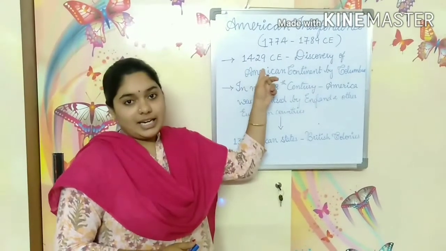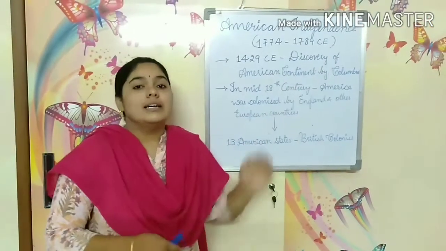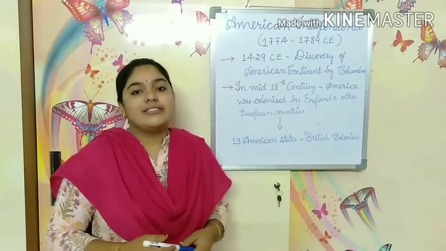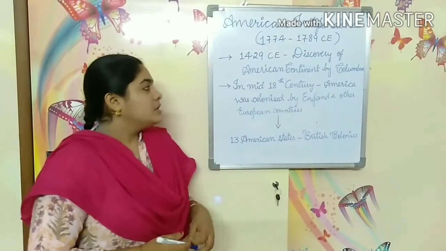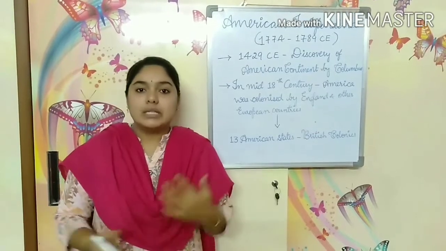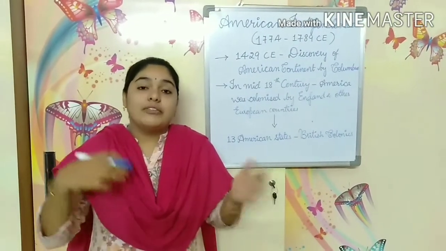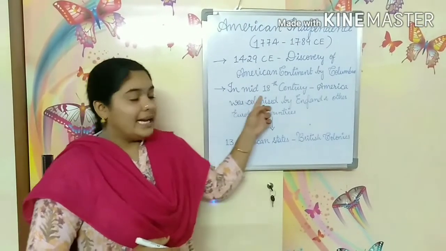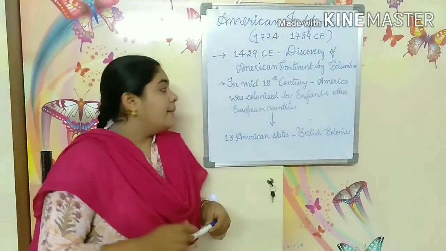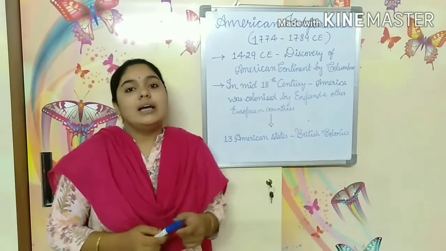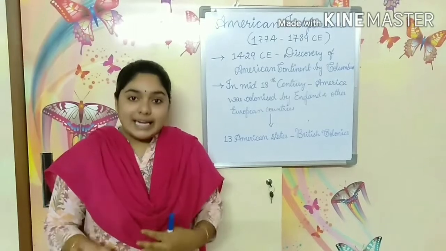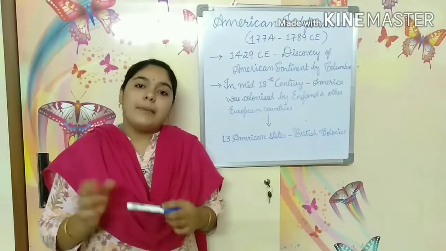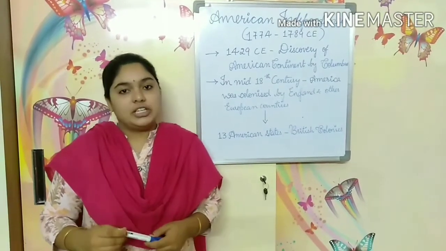So first, to introduce what America is and how it was discovered: in 1429 Common Era, the European traveler named Columbus discovered the American continent. Later on, people started coming from various places and settling in the American continent. In the mid 18th century, America was colonized by the British. That means, like India was under British rule, that is called colonialism and colonization. So America was also ruled by the British.